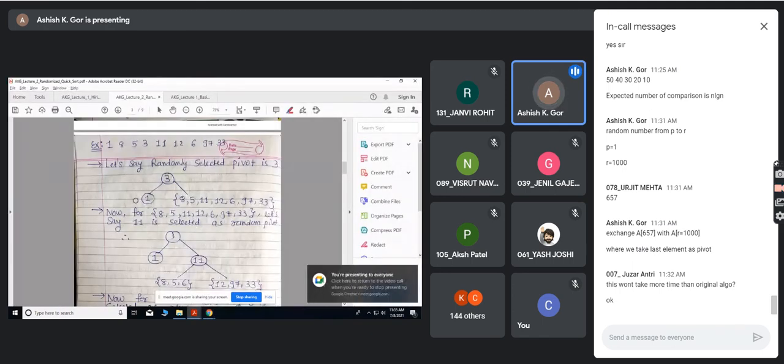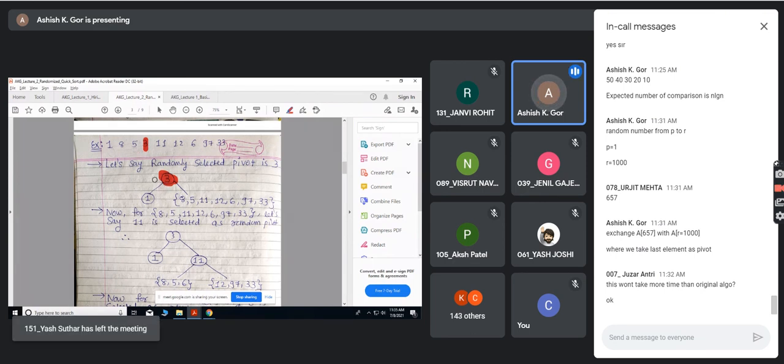So let us say I have just this data: 1, 8, 5, 3, 11, 12, 6, 97, and 33. This is any random data, right? I want to sort this. So what I have done is I have randomly selected some pivot. Let us say I have selected this as a pivot. So this is the pivot. Based on that, there will be a partition. All the data smaller than 3 will come on one side, that is 1. And all the data which is greater than or equal to 3 will come on this side. So on this side, it will be 8, 5, 11, 12, 6, 97, 33.